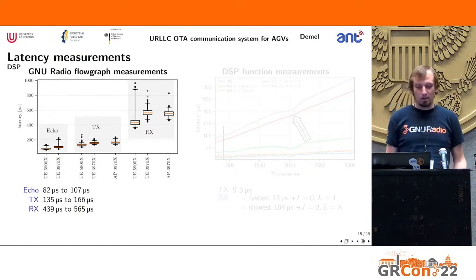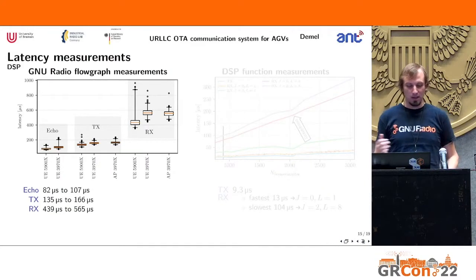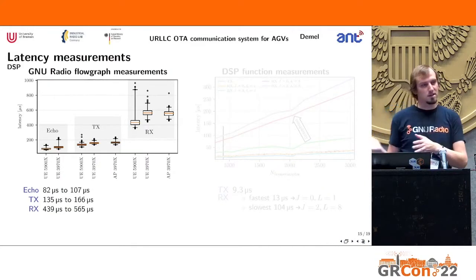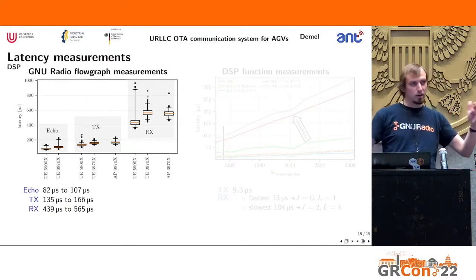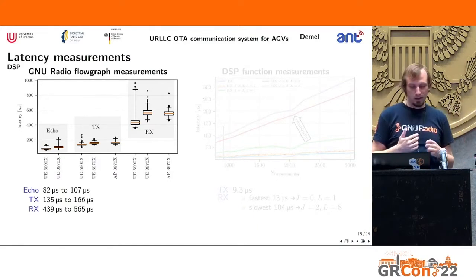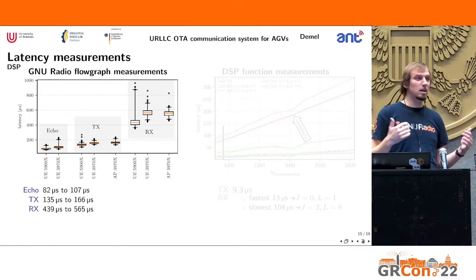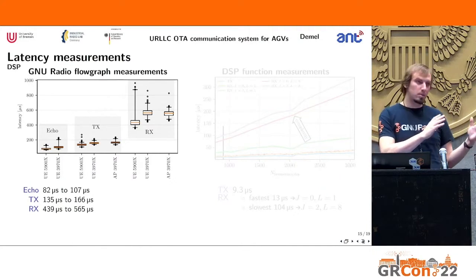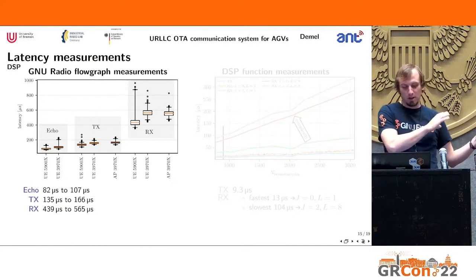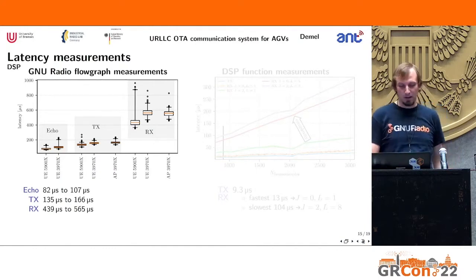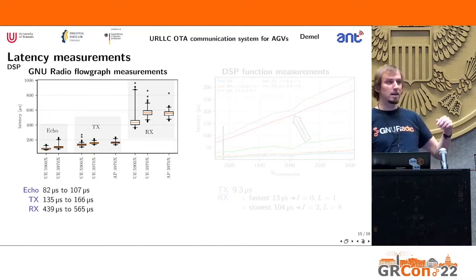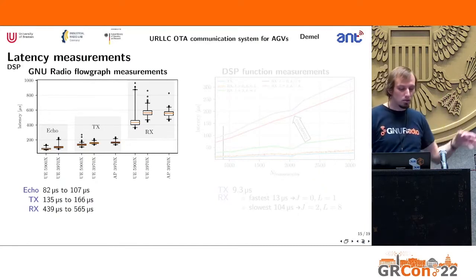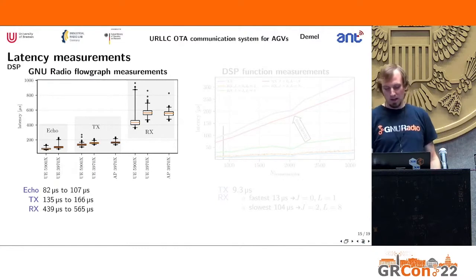Then we have our TX chain that varies between 135 to 166 microseconds in the GNU Radio flow graph when we run it over the air. And we have our RX chain. So unsurprisingly, it does exhibit a higher latency, in the area around 439 to 565 microseconds. However, how much of that is actually caused by our algorithms and how much is, well,